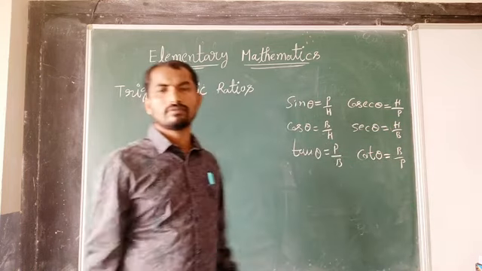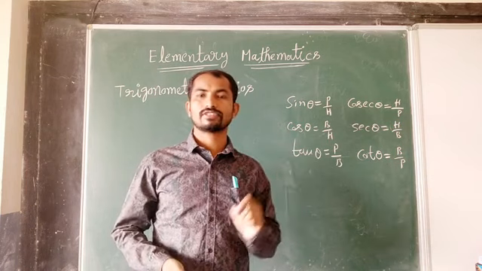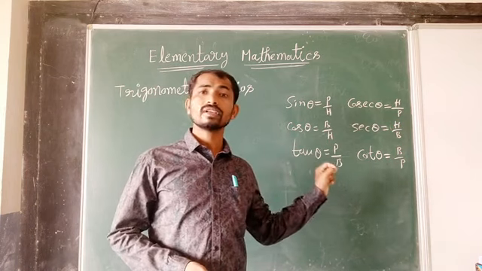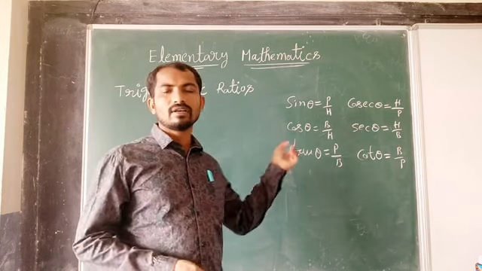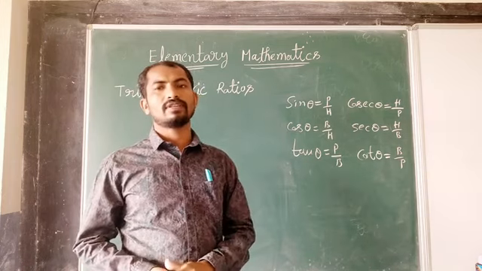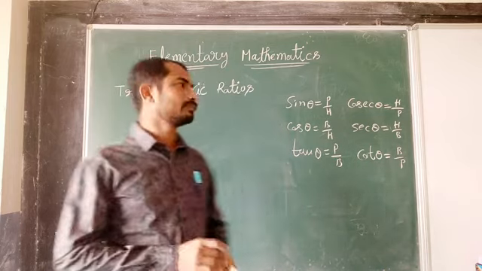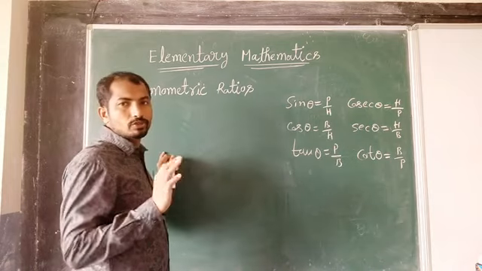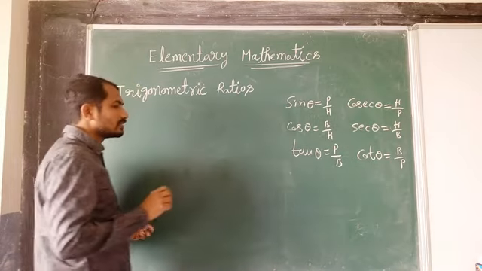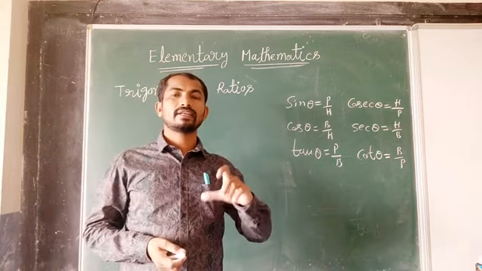You know all these things, and might also know the three identities: sin square theta plus cos square theta is equal to 1, sec square theta minus tan square theta is equal to 1, and cosec square theta minus cot square theta is equal to 1. All these things might have been studied in 10th class. Clear?